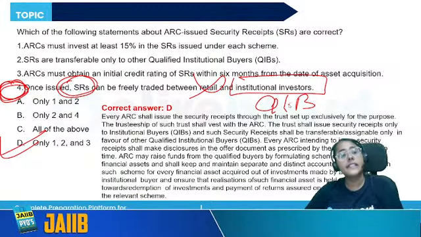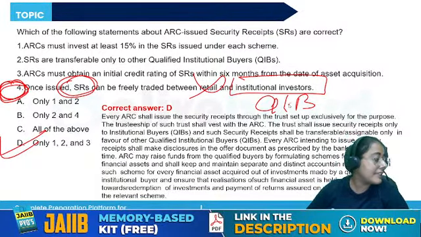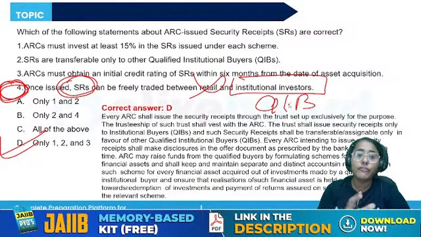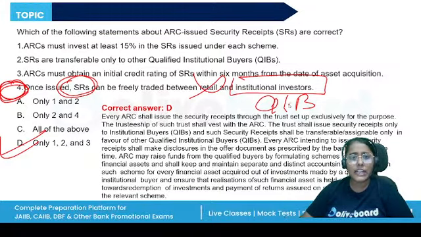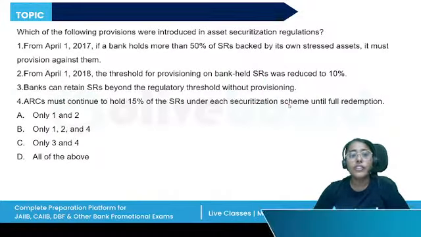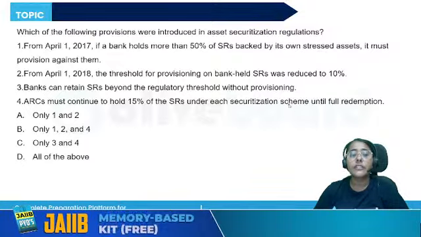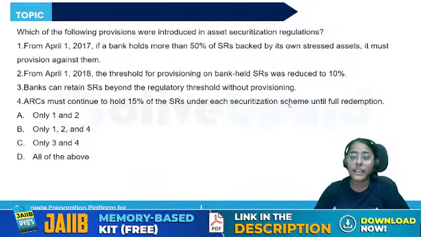Whenever the ARCs issue security receipts, they have to invest at least 15%, tradable only to QIBs, and a credit rating has to be obtained from the CRAs, the credit rating agencies, and it also has to be renewed every year. Okay. Next, which of the following provisions were introduced in the asset securitization regulations?